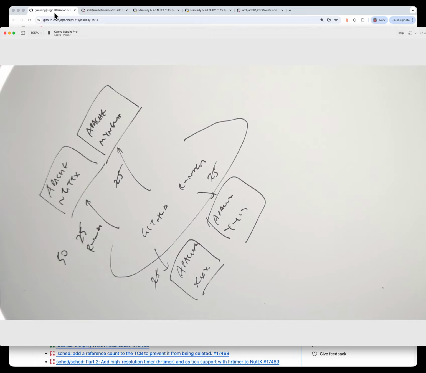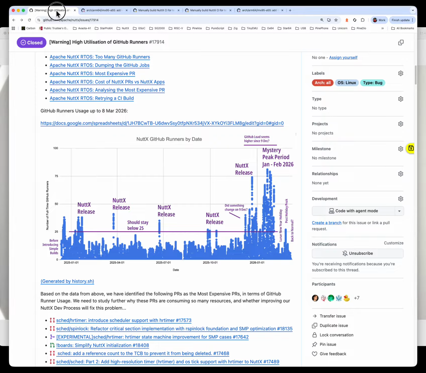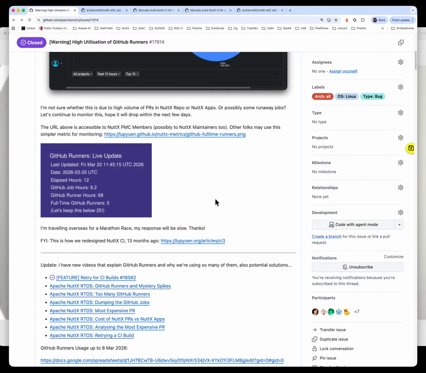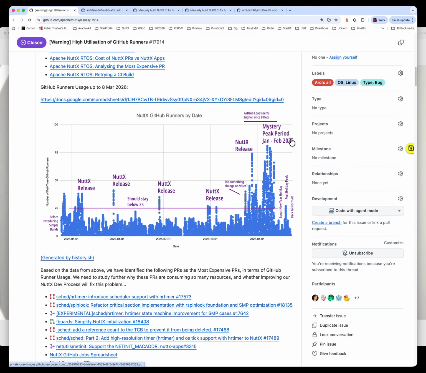So just a quick recap about what we're doing for NuttX CI. The beginning of 2026 has been quite a tough year for NuttX CI. We don't have sufficient volunteers to help out in the maintenance, in the work for NuttX CI. We received many suggestions for fixing this peak in the usage of GitHub runners.